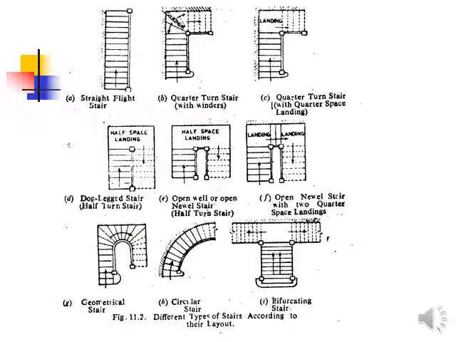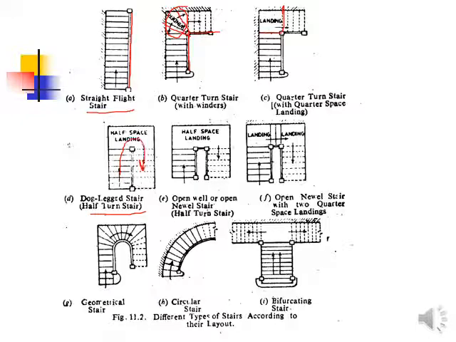The next slide is about the geometrically placed types of staircases, in which the first one is the straight flight, that is generally not recommended, but sometimes we can provide a quarter turn stair of 90 degrees. You can provide a small landing over here, and if the space is less, you can provide winders, as I have told you. This is with the landing like this. Then you have the half space landing, the dog-legged stair, usually called a half turn stair.